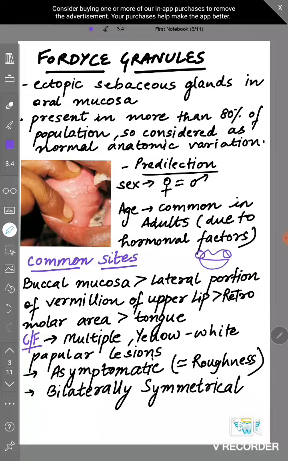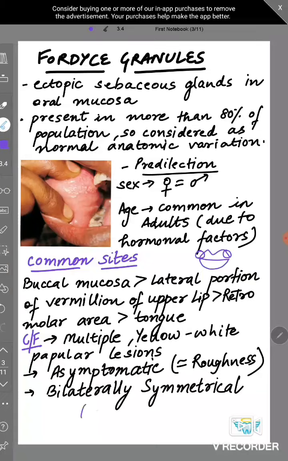There are multiple granular, papular lesions. What is the difference between papule and macule? Macule is like discoloration or differently colored. It has no elevation, but for papule there is a raised part, the elevated part that has some height. So these are multiple yellow-white papular lesions. They don't have any clinical features like pain, they are asymptomatic, but we can feel a slight roughness because of the elevation, because they are papular lesions. They are bilaterally symmetrical. That means if they are present on the right side, they are also present on the left side.